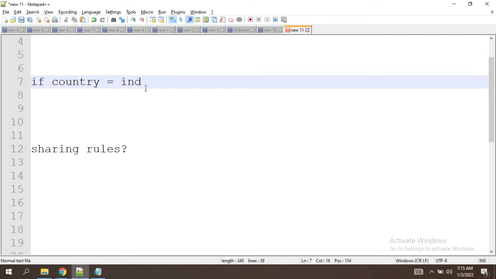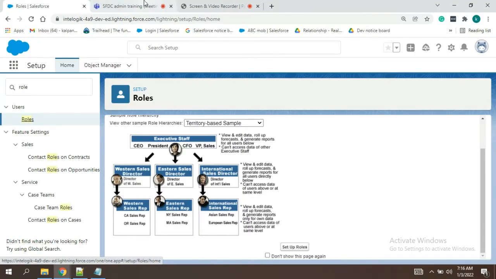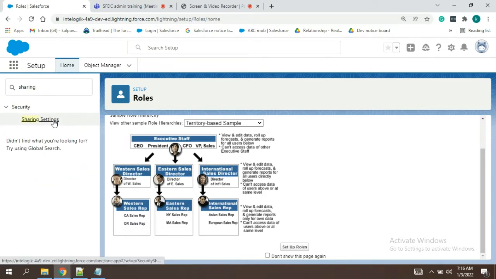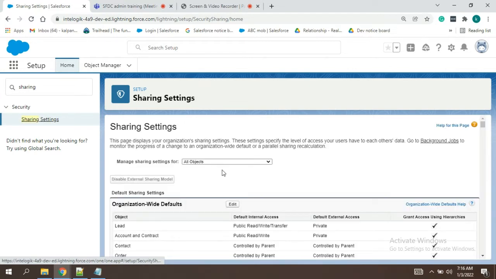At that time we have to try sharing rules. We'll quickly see an example so you will understand. Sharing rules are also created in the sharing settings, guys.